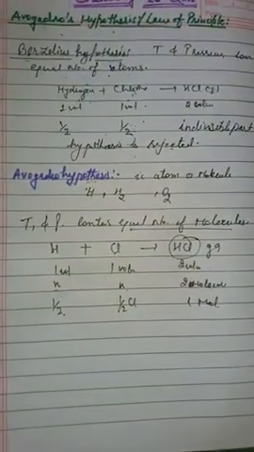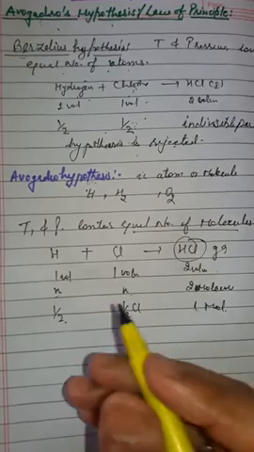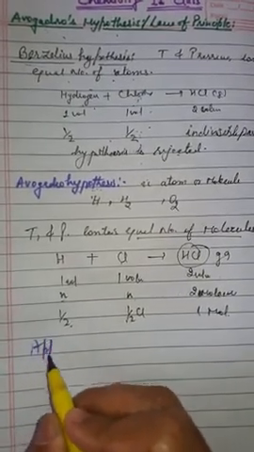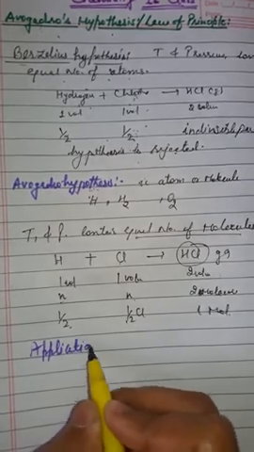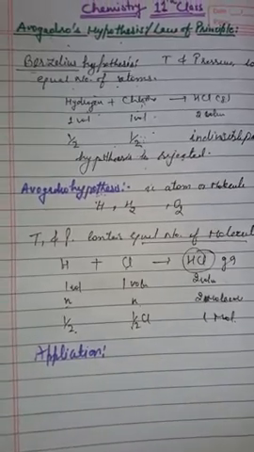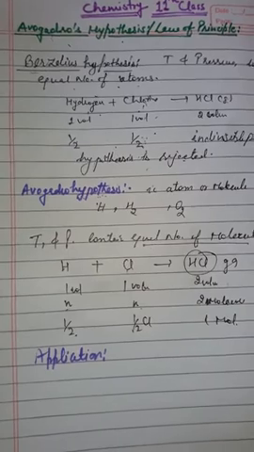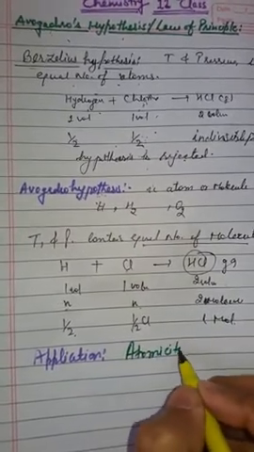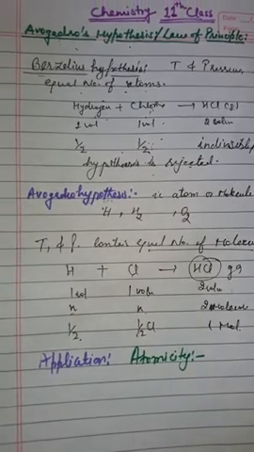This law is applicable for atomicity. The application of this law is the calculation of atomicity. And what is atomicity?